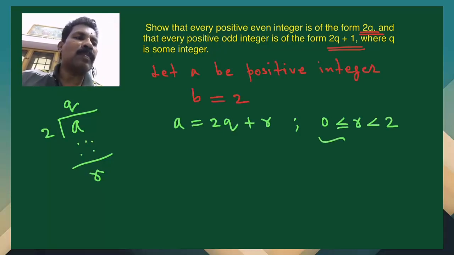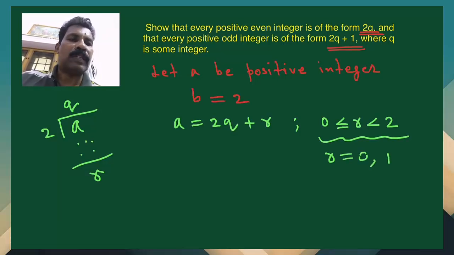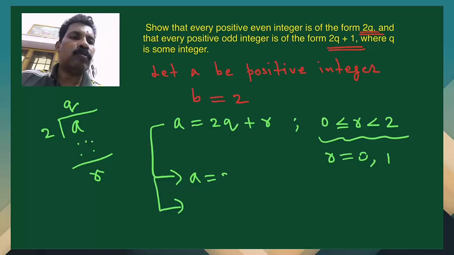So which are the possible values of r? r is equal to either 0 or 1. Only these two possibilities. So using these two values, we have a is equal to 2q plus 0, which is 2q, and when r is equal to 1, a is equal to 2q plus 1.